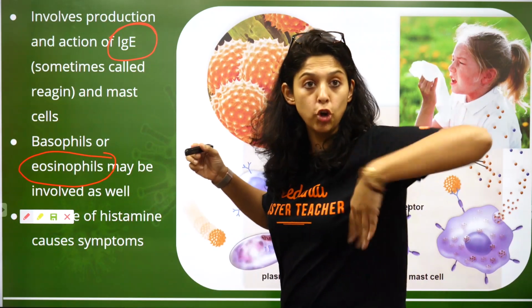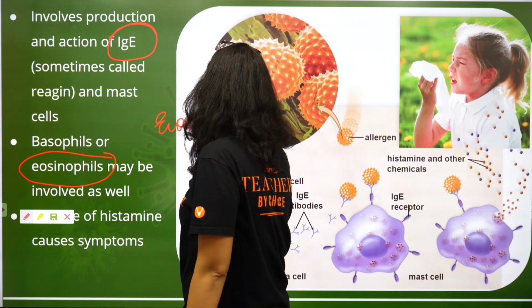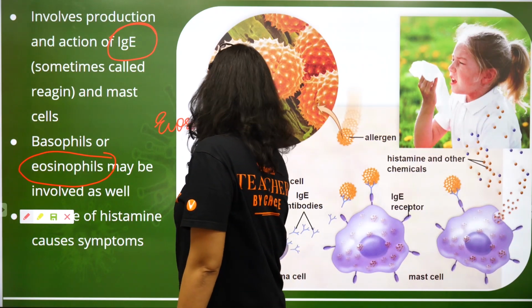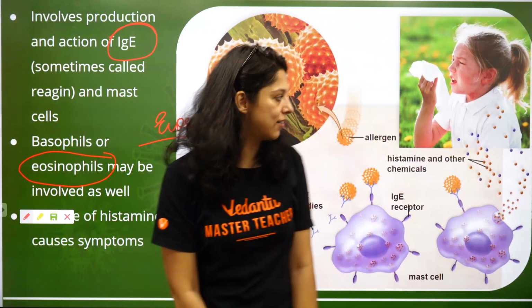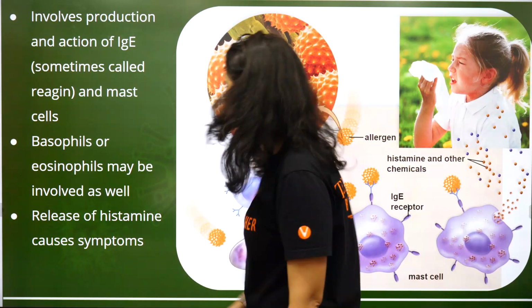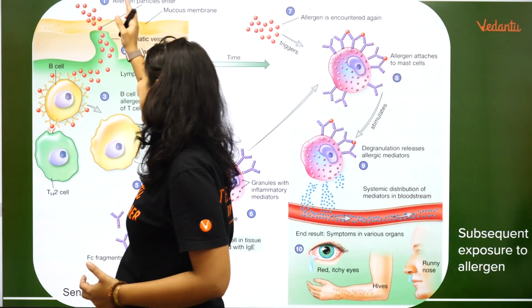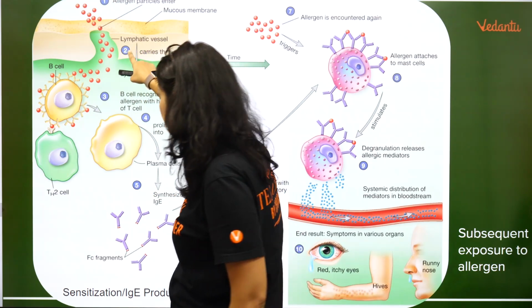If the number of eosinophils increases, which is called eosinophilia, it is because of an increase in the number of allergic substances. So I think that's about it. This is the allergen particle entering the body. It enters the lymphatic vessel.